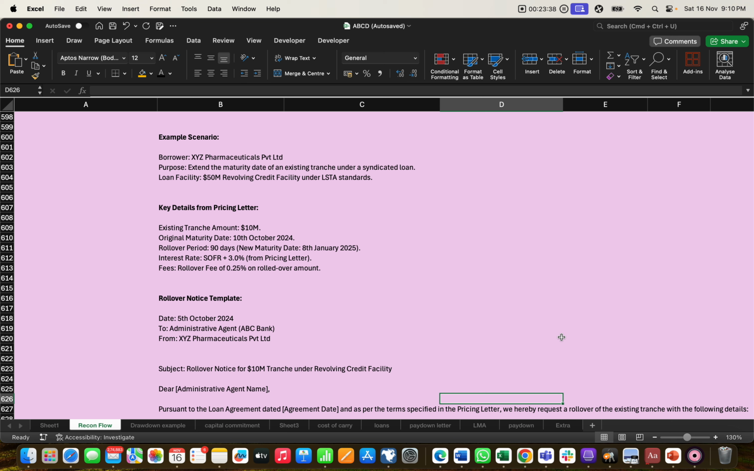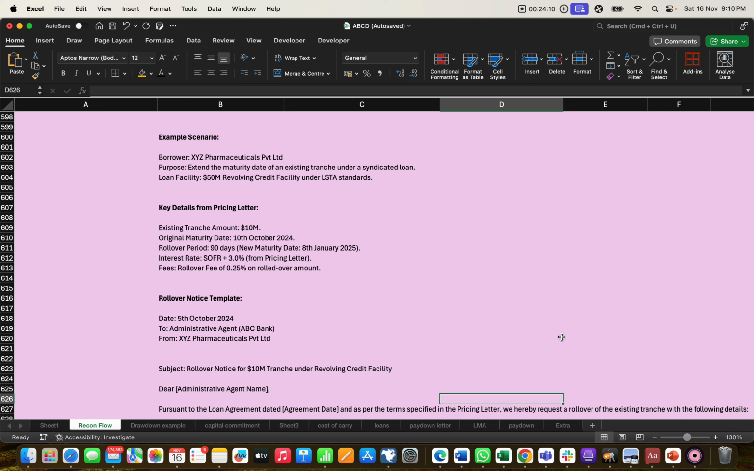date. Okay, so key details for the pricing letter: extending transfer amount of 10 million. So the borrower wants 10 million more. The existing tranche amount is 10 million. The original maturity is 10 October 2024. Rollover period 90 days, and maturity will be 8 January 2024. Interest rate will be there.